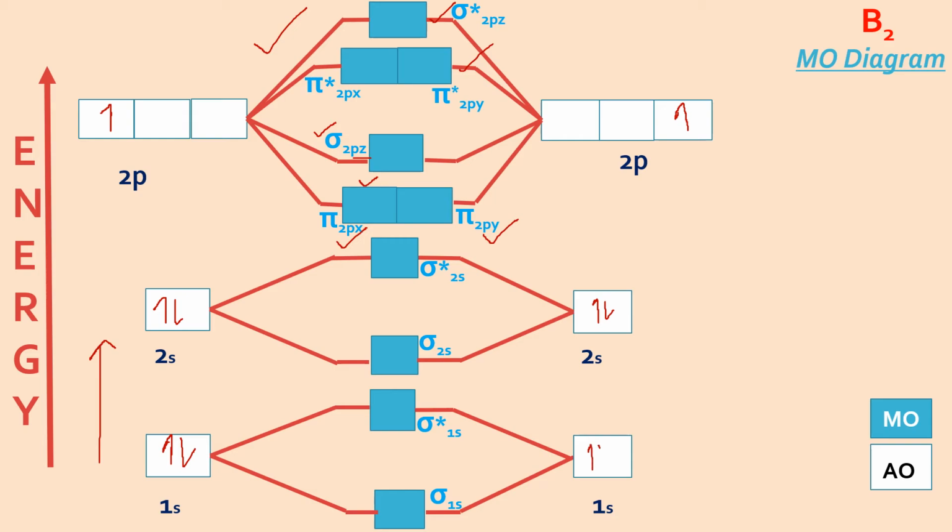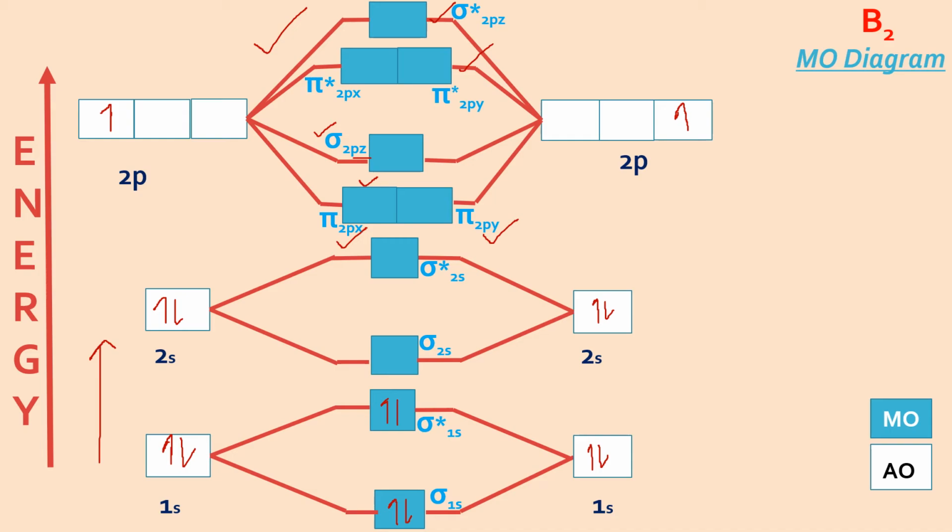Now let us start filling these electrons in the molecular orbitals here. In the MOs, we have sigma 1s first. So I have 4 electrons in total in 1s. So 2 here and 2 here. This is complete.